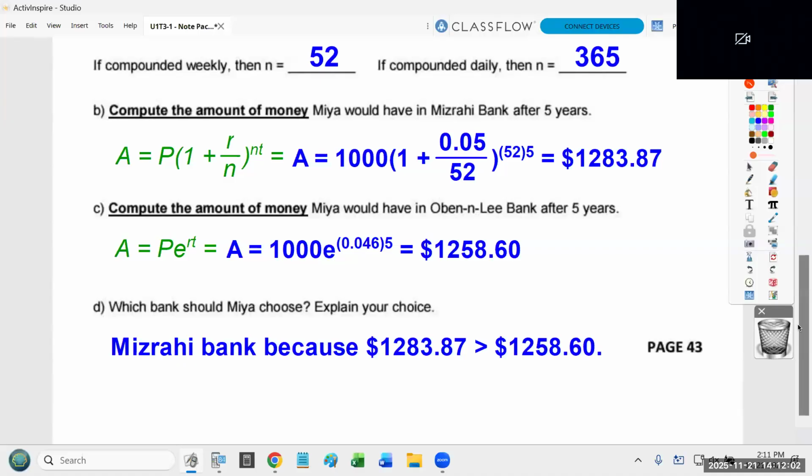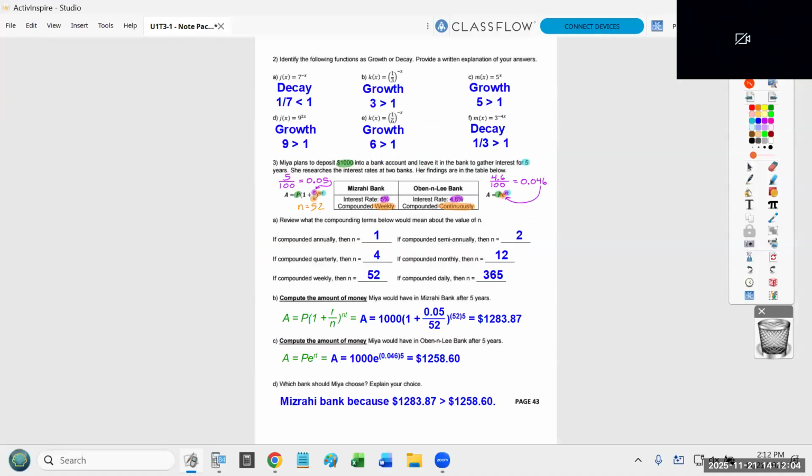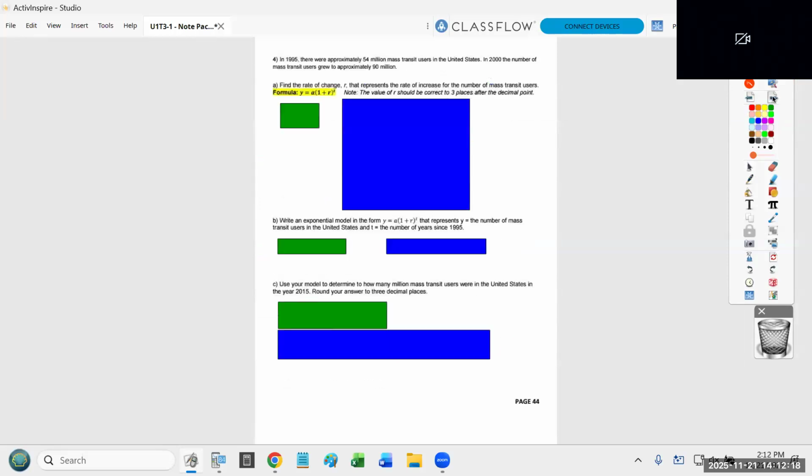All right, so we've now looked at an example of compound interest and continuous interest. But here's the thing, in these problems, you were given the rate. You were told 5%. You were told 4.6%. I warned you all before that this problem on page 44 is the one problem I'm going to go through myself. This was the problem that the students told me last year was the hardest for them, because in this problem, you don't know the rate.